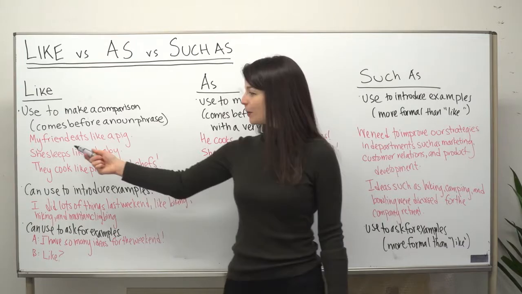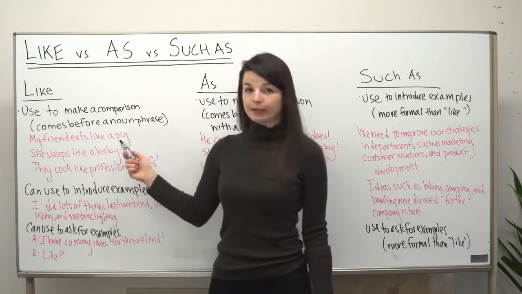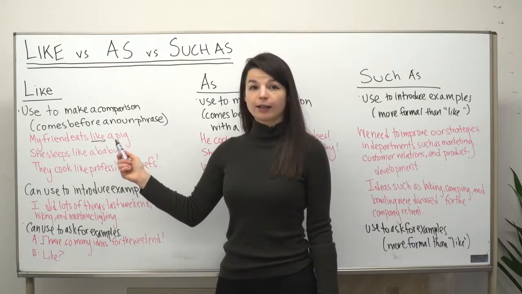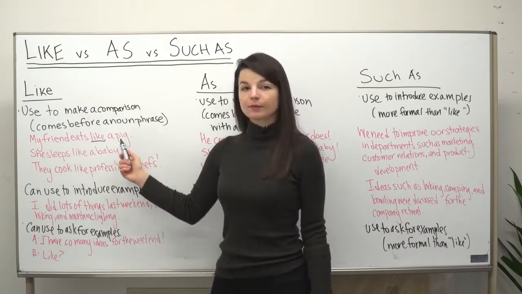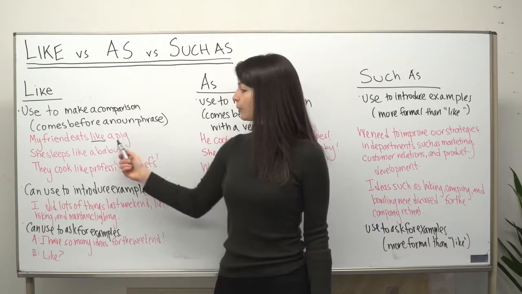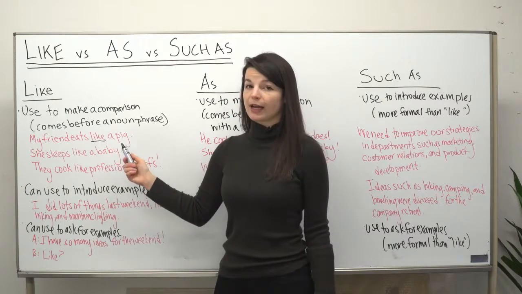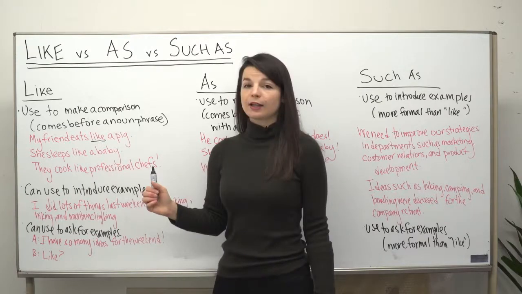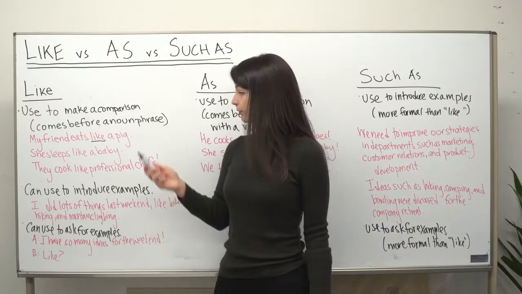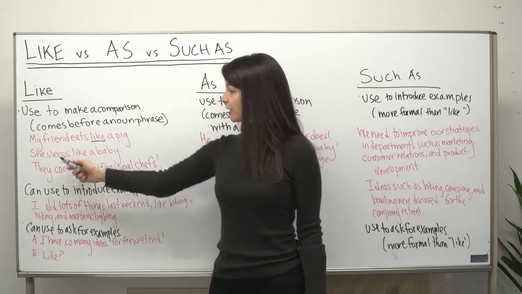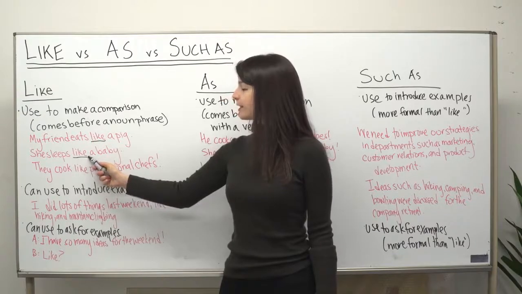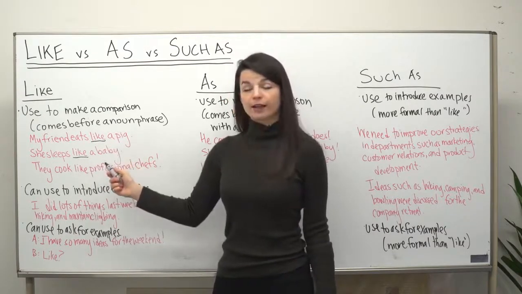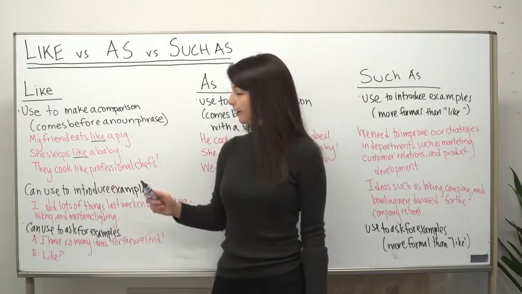Okay, first one. My friend eats like a pig. So here I have the word like, making the comparison between my friend and a pig. So here, a pig follows the word like. It's a simple noun. So I know that like is correct because like should be used before a simple noun or simple noun phrase. Let's look at another example. She sleeps like a baby. Here we see the same pattern. A simple noun, baby, follows the word like. So I know that like is the correct choice here.